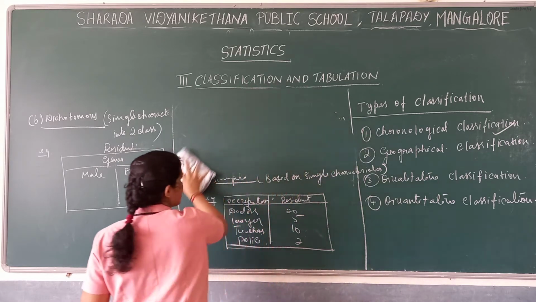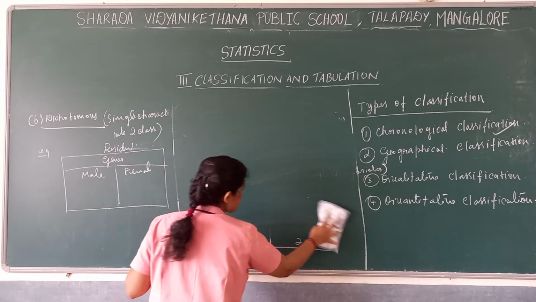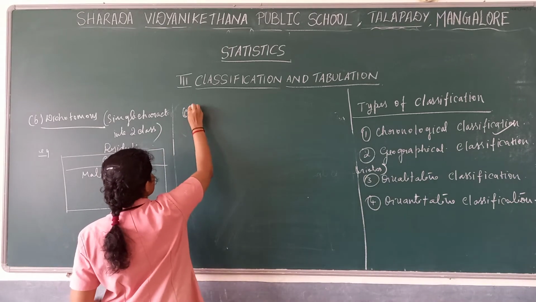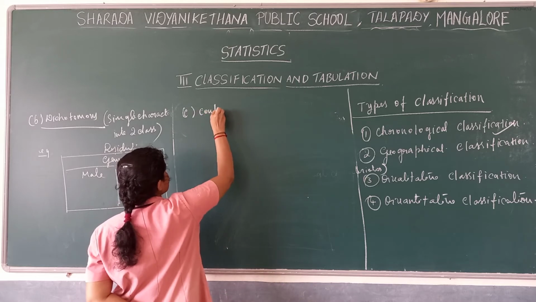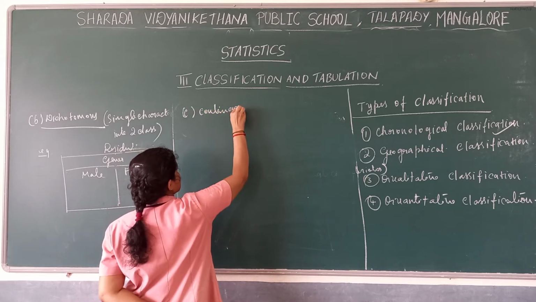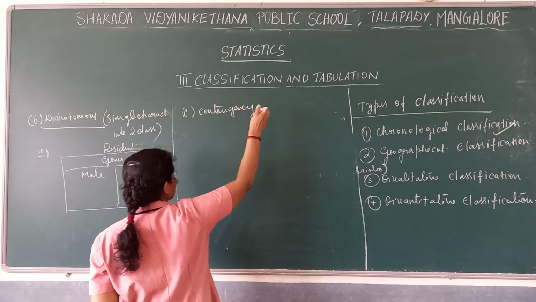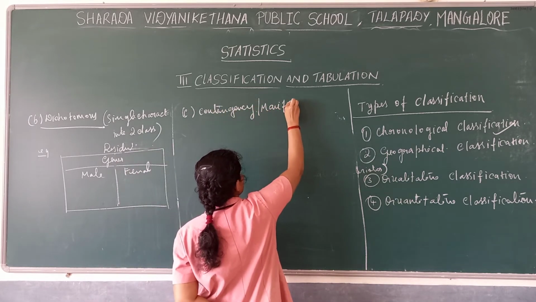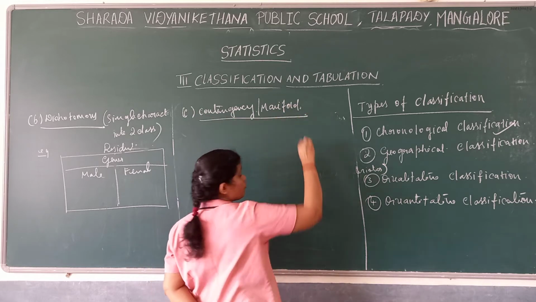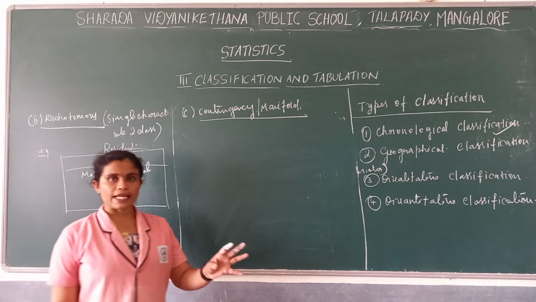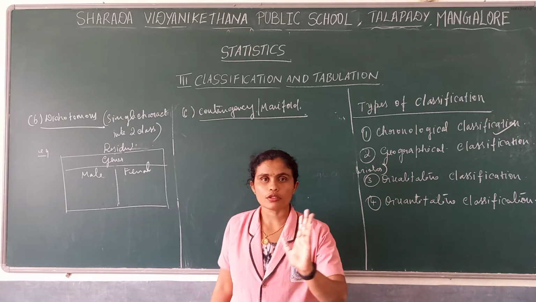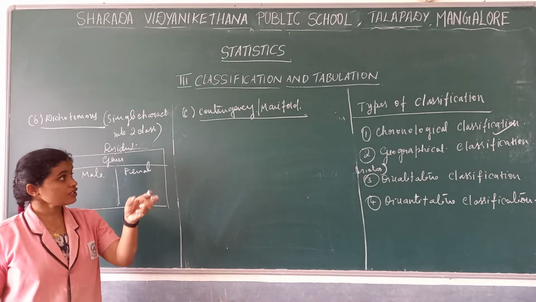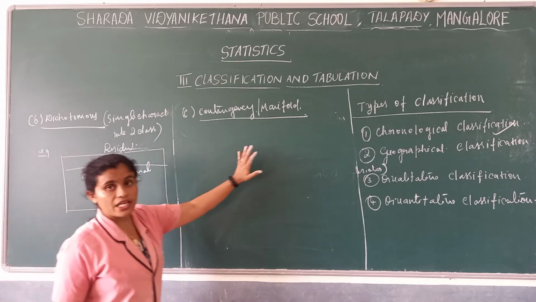We are in qualitative characteristics. There, the third one, that is C, the contingency, where we divide the characteristics into two or more characteristics, that we call contingency or manifold table.